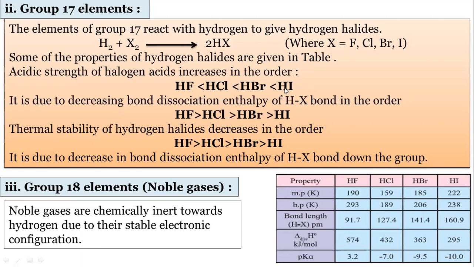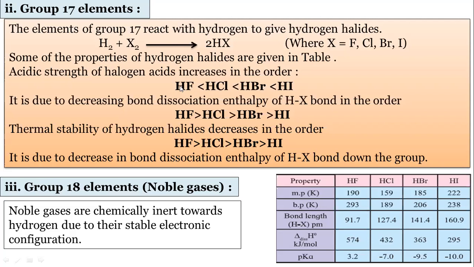The HI bond is very weak because iodine's atomic size is very large. So hydrogen can be easily removed. So HI is more acidic. HI also acts as a strong reducing agent because of these properties. And about HF, you know the properties of HF, this bond is very strong. Hydrogen cannot be removed easily.